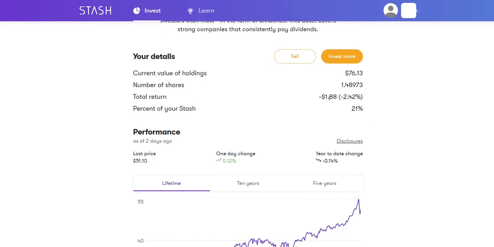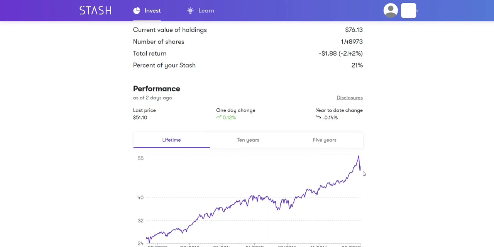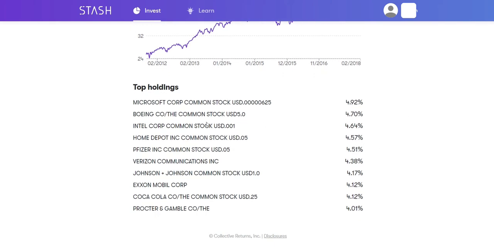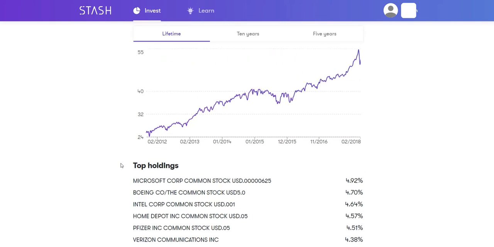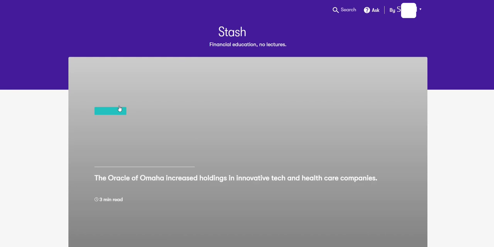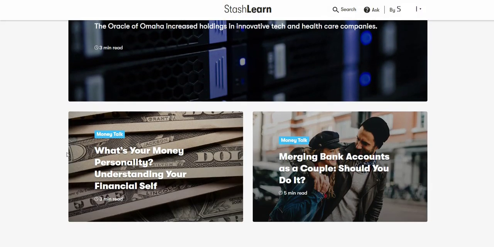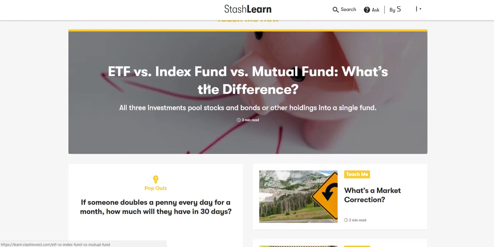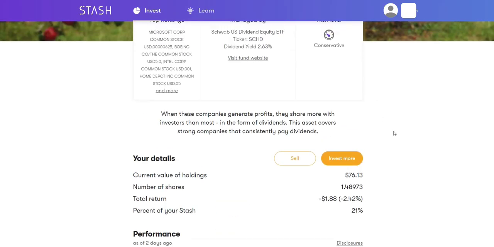But total return, I'm down $1.88. Again, that's because of right here, the market kind of went down a little bit. But this is what Delicious Dividends is: essentially every time I'm buying it, I'm buying a small piece of Microsoft, Boeing, Intel, Home Depot, Pfizer, Verizon, etc. There's also a pretty cool Learn section, where if I click on Learn, it opens up a new web page with a bunch of information that allows you to read about the market, what ETFs versus index funds versus mutual funds are. Highly recommend it.